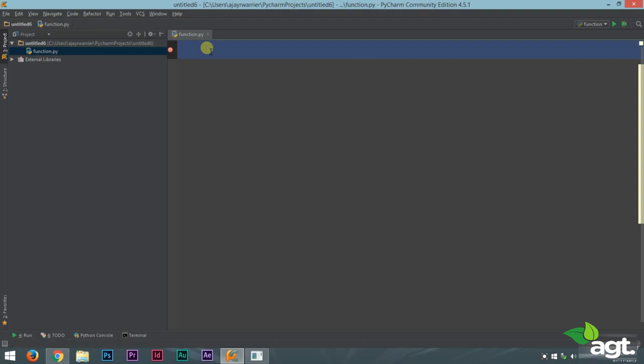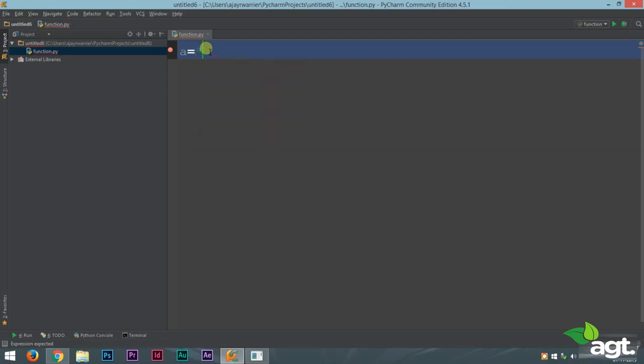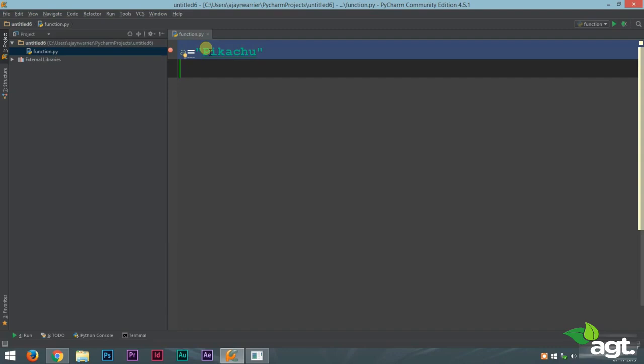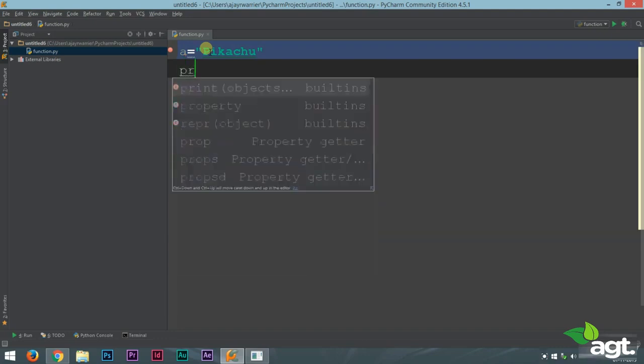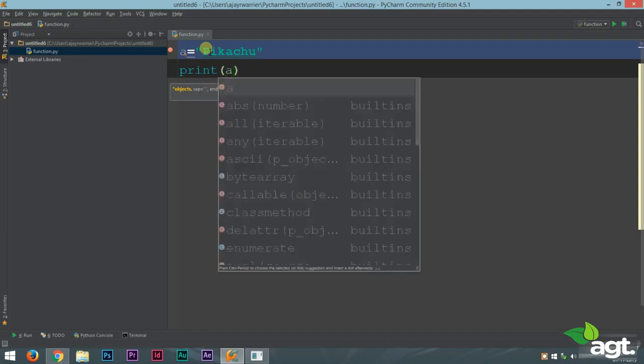Okay, so we have opened up our PyCharm here. Very cool. Now, a equal to Pikachu. Alright, very cool. Now, in case we just want to see the first letter of our string, all we have to do is print a, then we use the square brackets.